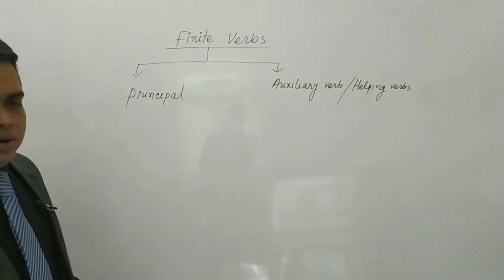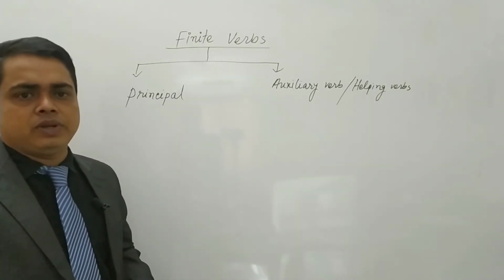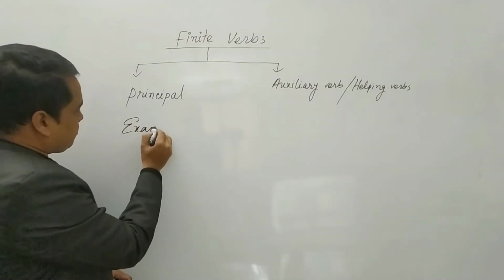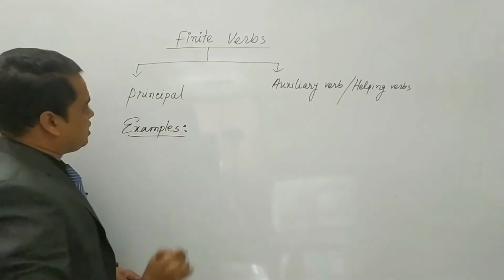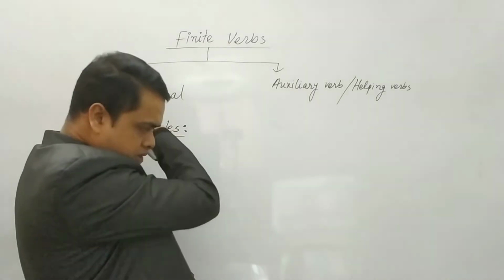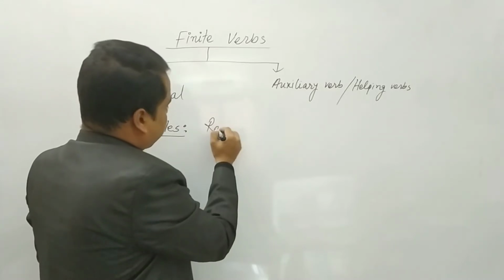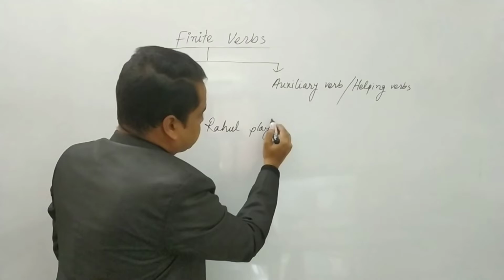Now we should know what principal verbs are. If I give examples, it will be clear to you. Look at the examples. Principal verbs. Rahul plays football.